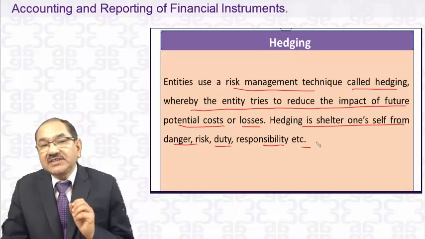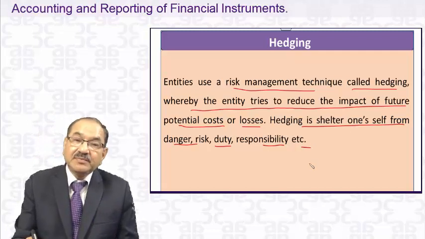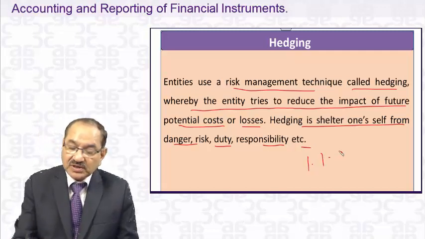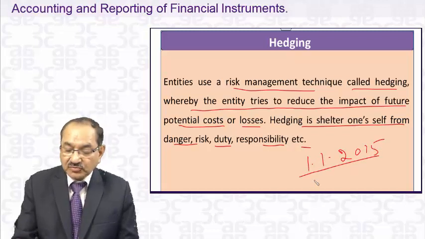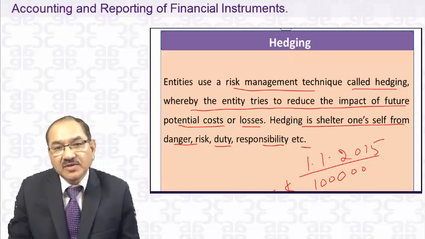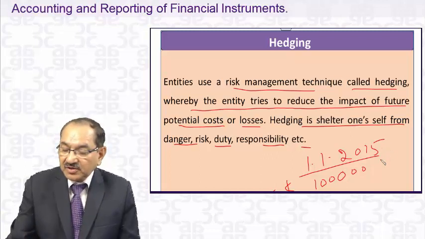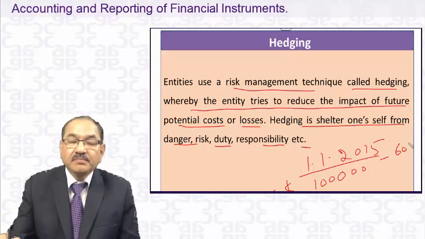Take for example a company which has made an import on 1st January 2015 worth $1 lakh. They have imported certain goods from the USA worth $1 lakh. On that date in 2015, the dollar was at 60 rupees per dollar.